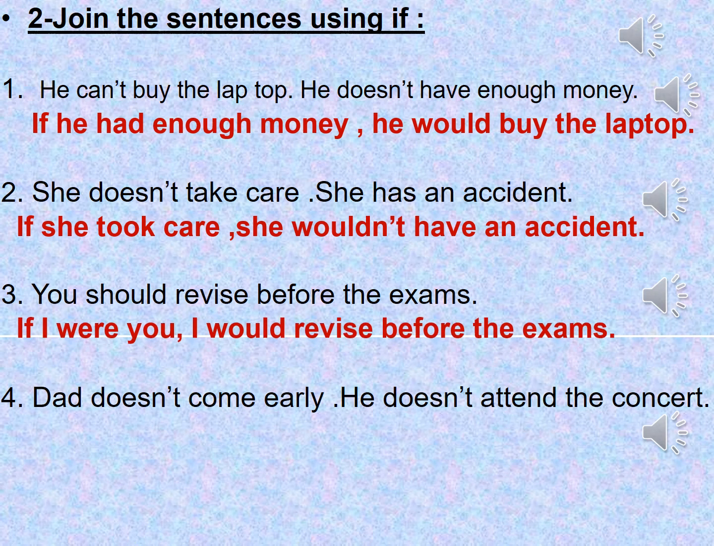Number 4, Dad doesn't come early, he doesn't attend the concert. Here, the first action that must come after if is that Dad doesn't come early. And we need to switch it into affirmative. So the verb will be if Dad came early, the result or the main clause, he would attend the concert.